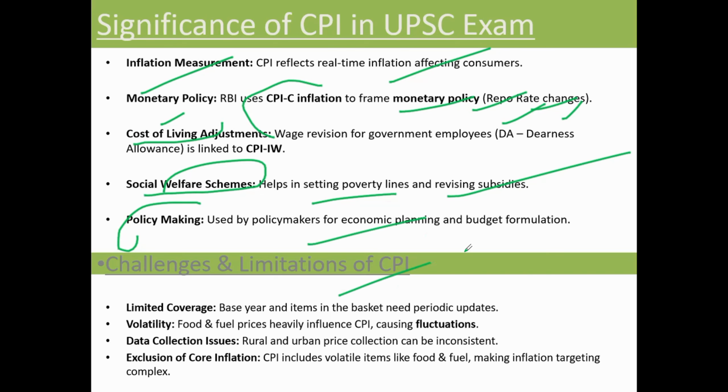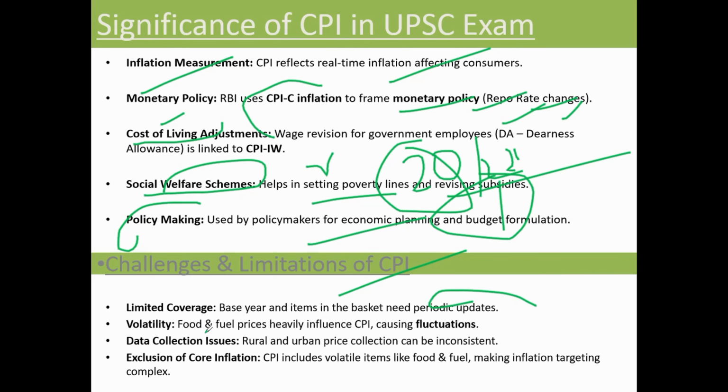What are the challenges and limitations of CPI? The first challenge is limited coverage. It means the base year stays the same. We are still measuring against 2012 only. In 2012 the rice price was different, and in 2025 the rice price is different. That's why it needs periodic updates. That is why limited coverage is there.